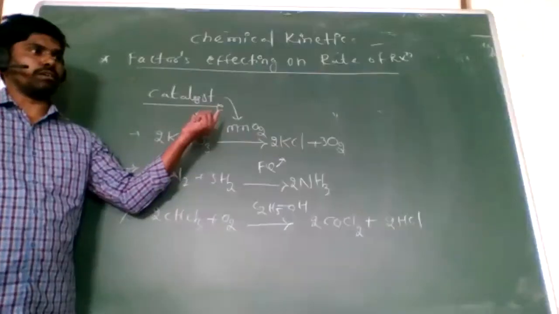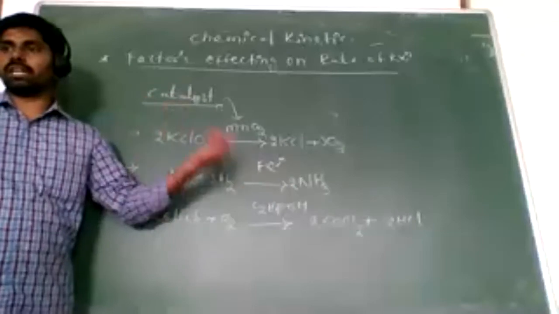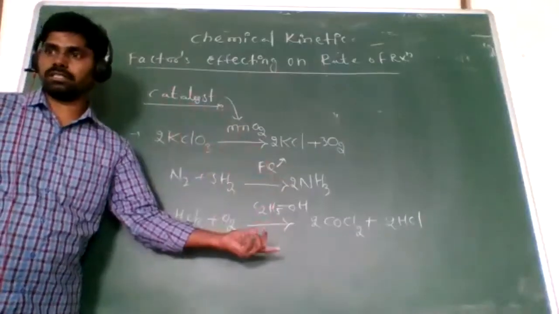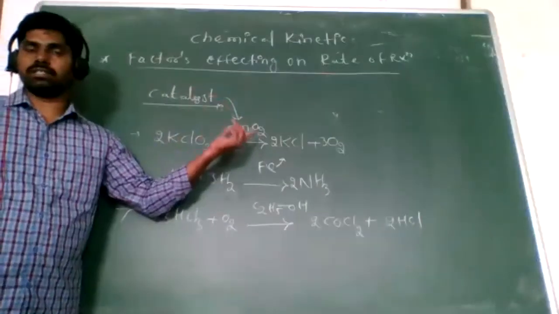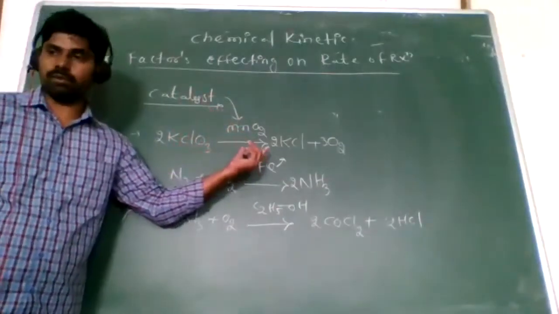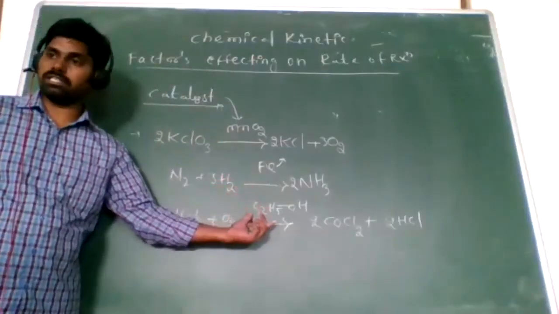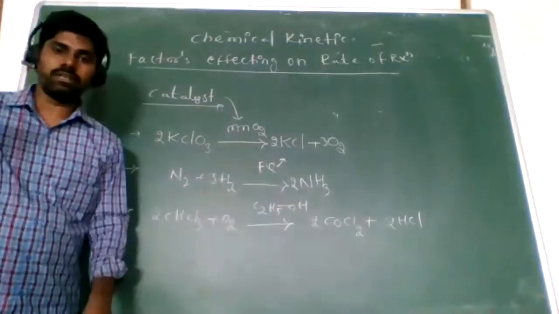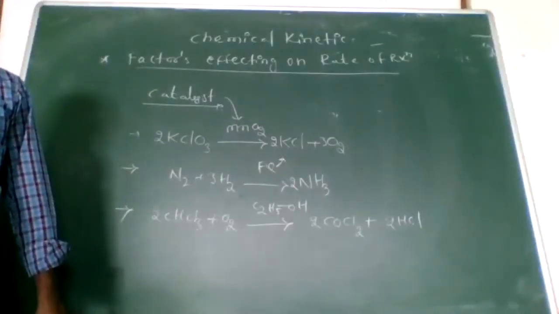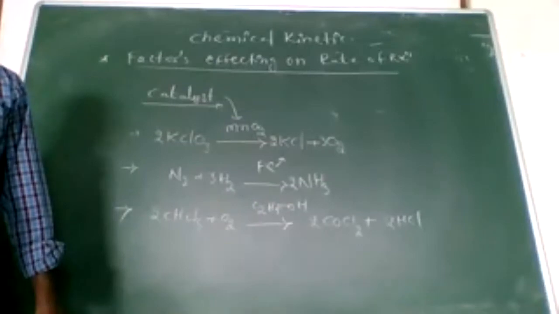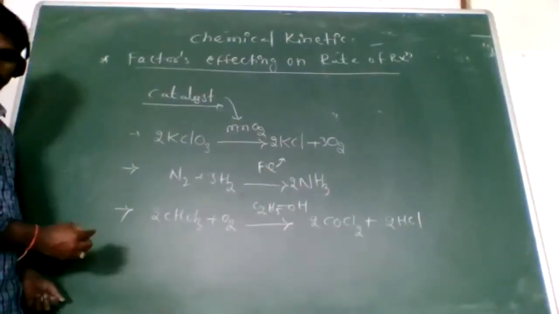In some reactions, a suitable catalyst increases the rate of reaction, and in other reactions a suitable catalyst decreases the rate of reaction. Are you understanding? Okay, second example, you can look here.